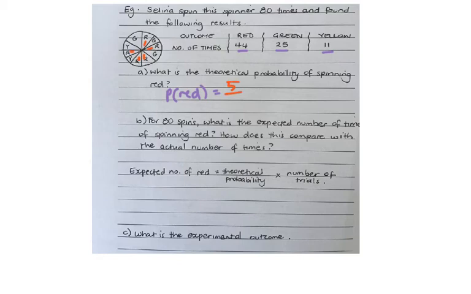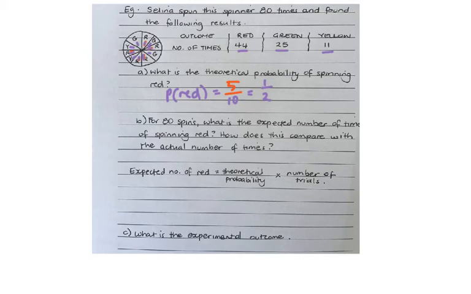Okay, so there's 5 altogether. And we're going to divide that by the total. So 1, 2, 3, 4, 5, 6, 7, 8, 9, 10. So 5 over 10, and that can be simplified to a half by simplifying our fraction. So the probability of getting red is 1 over 2, or 0.5, or 50%.